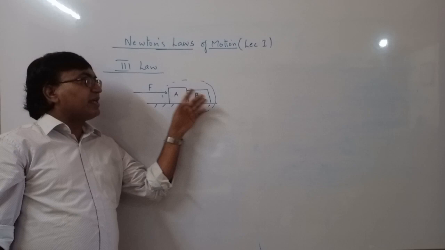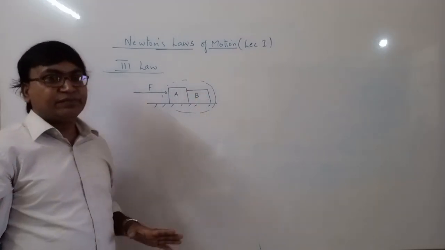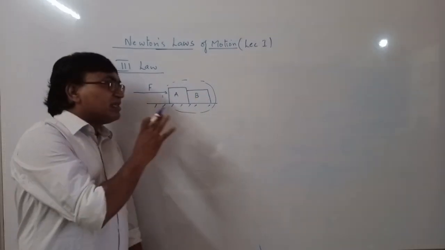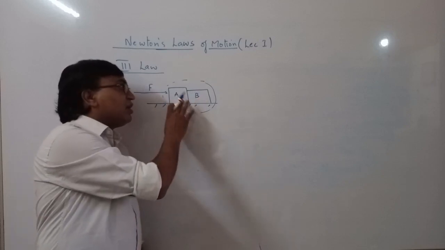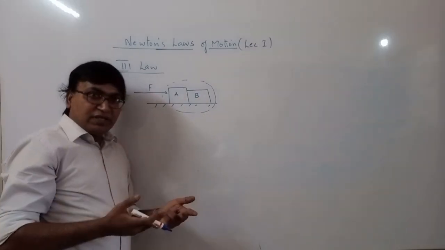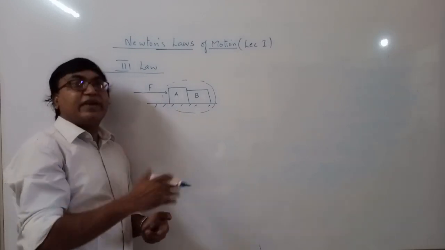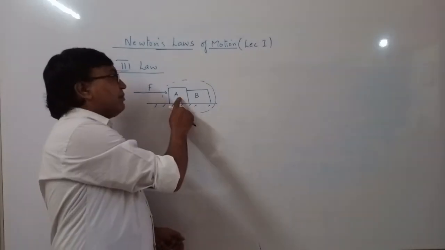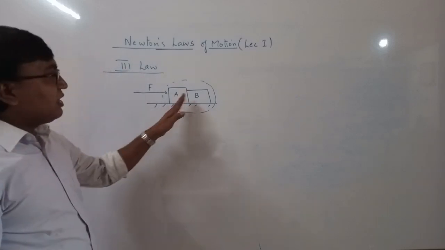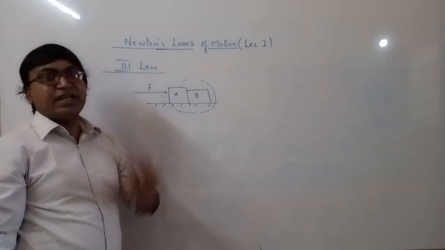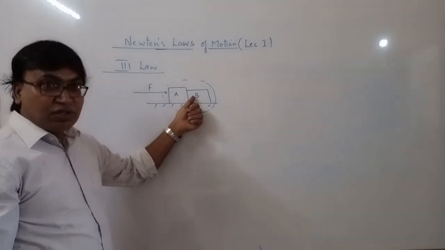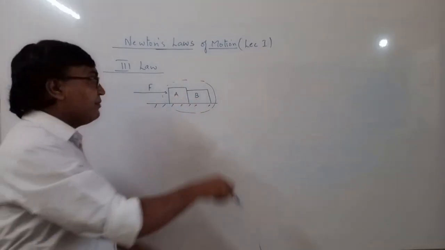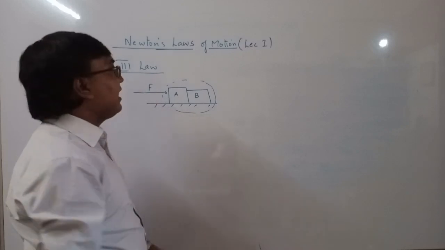So we are calling this action and this reaction. So we should not misunderstand that literally, because action takes place first and after that you have a reaction. But here it will not be like that. Action and reaction will act simultaneously. Okay? When A is applying the force on B, at the same time B is also applying the force on A.